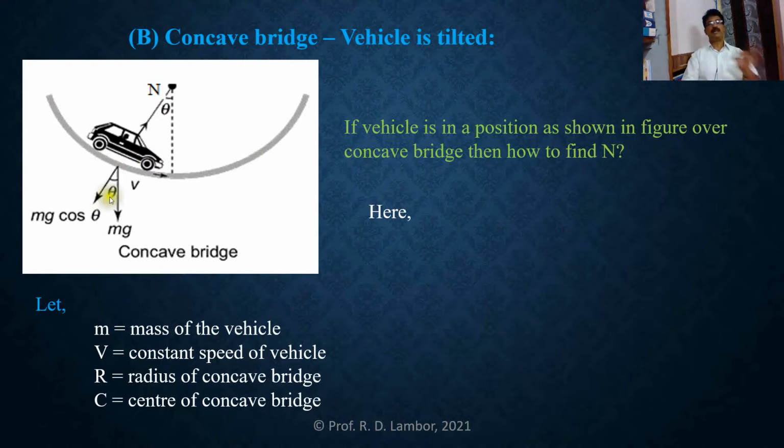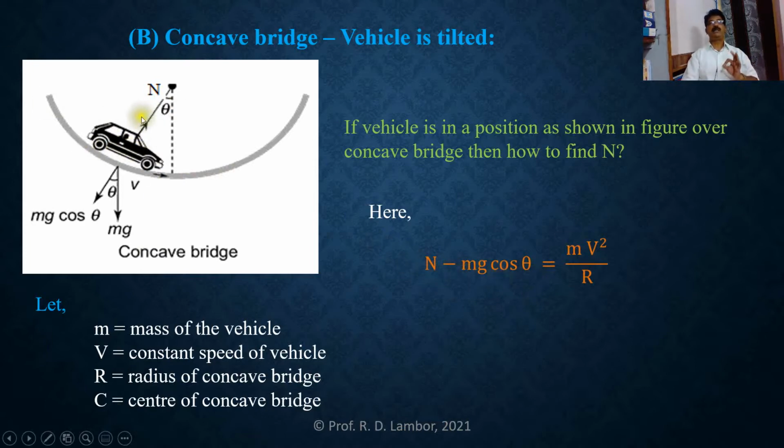So here once again the weight mg can be resolved into two components. The component mg cos theta is along the line of normal reaction and another component mg sin theta is perpendicular to the line of normal reaction. Out of that, mg cos theta and N, these two forces are providing the necessary centripetal force for the circular motion of this vehicle. So here N minus mg cos theta. Why N minus mg cos theta?